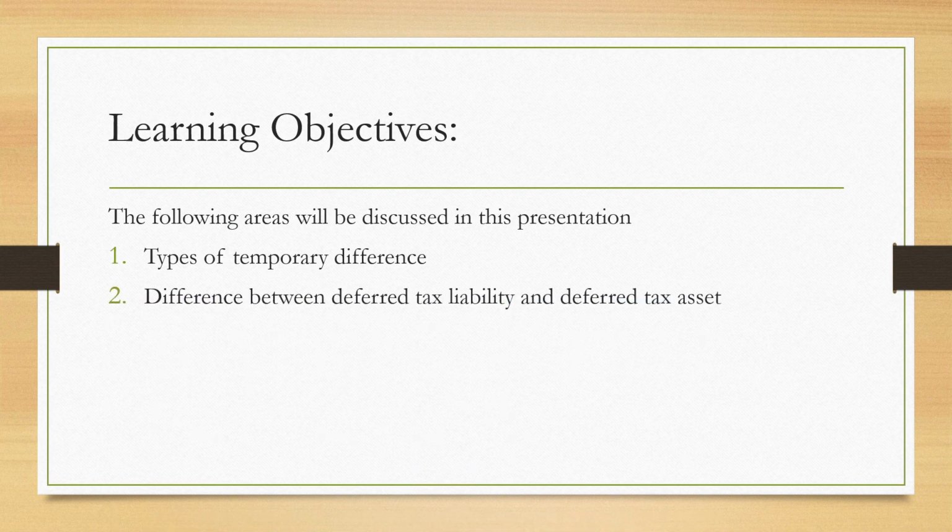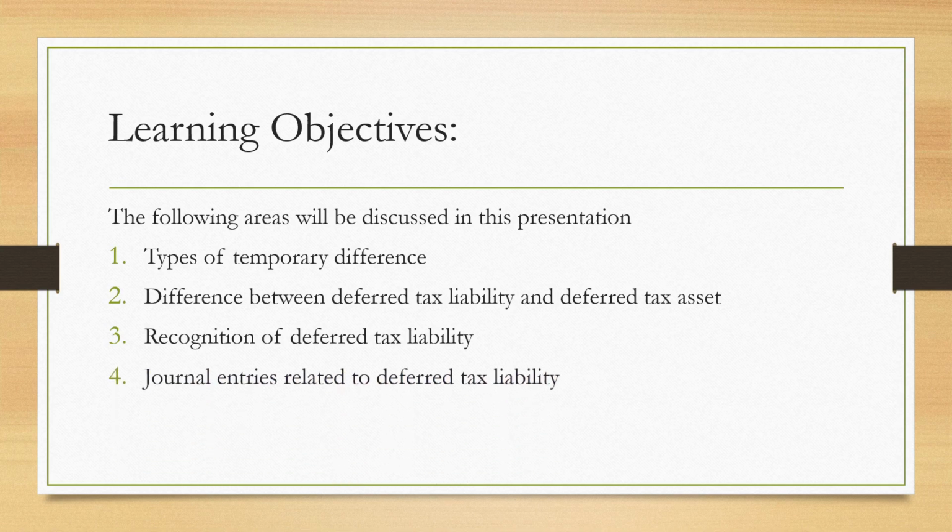What are the differences between deferred tax liability and deferred tax asset? Number 3, when to recognize deferred tax liability. Number 4, we will try to make an example and make journal entries related to deferred tax liability.